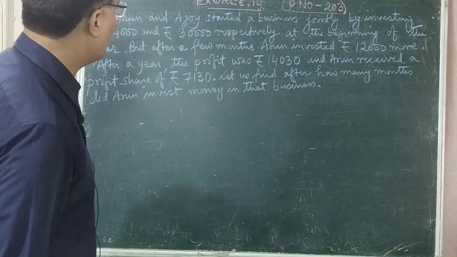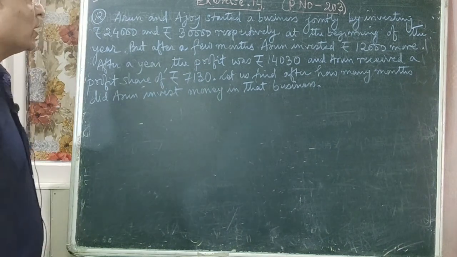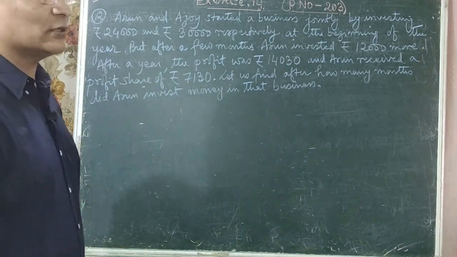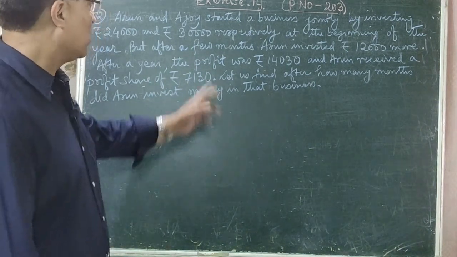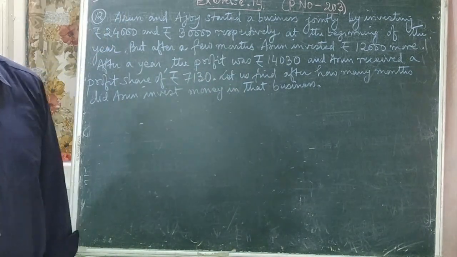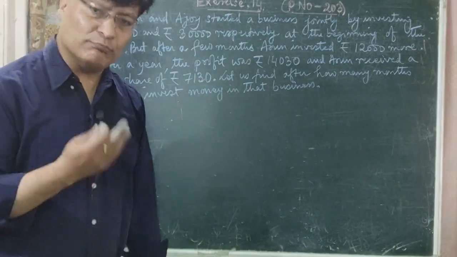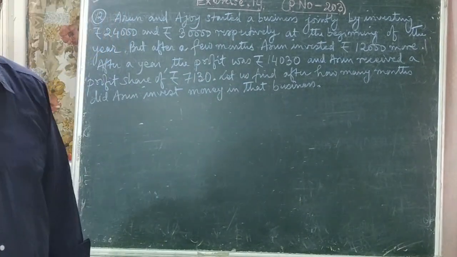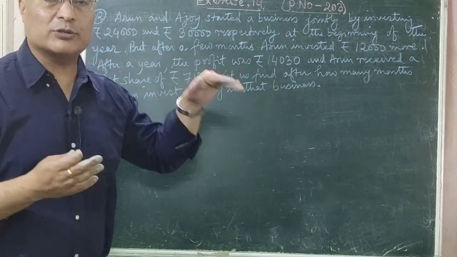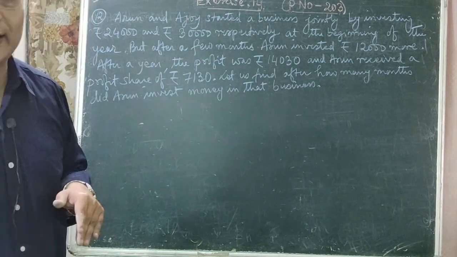So यहाँ के भन्दैछ Arun and Ajay started a business jointly by investing rupees 24,000 and 30,000 respectively. So after a few months Arun invested rupees 12,000 more. त कति महिना पछाडी चाहिँ Arun ले 12,000 इन्भेस्ट गरेको थियो त्यो चाहिँ निकाल्नु पर्छ.